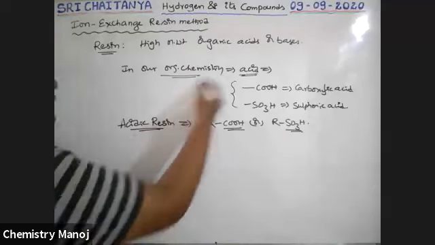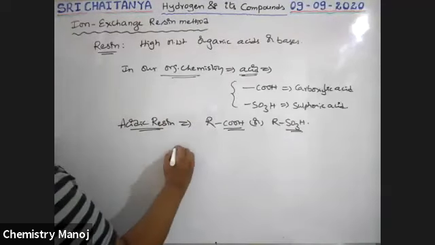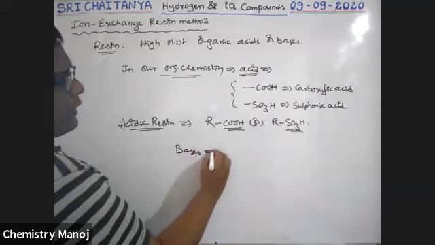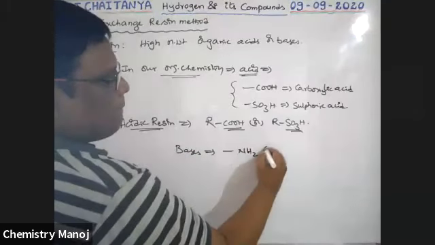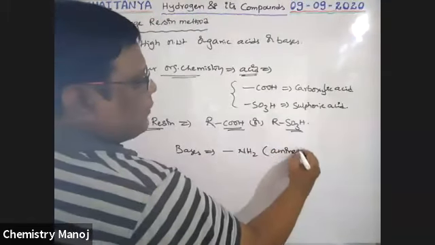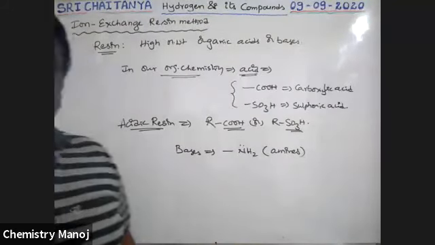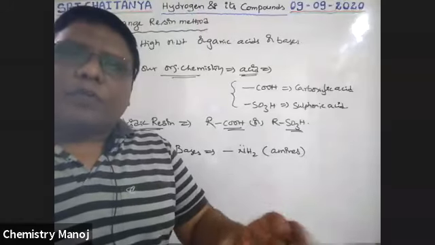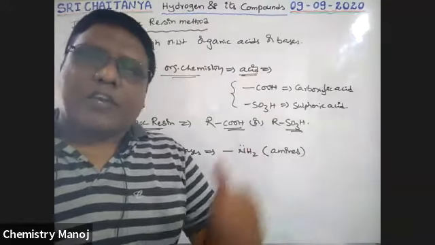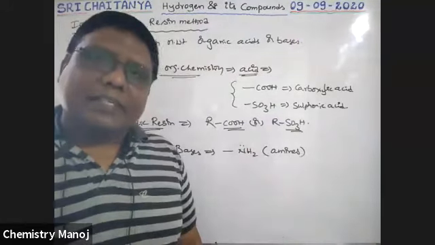Next, in organic chemistry, bases are nothing but amines. Amines are bases; nitrogen has a lone pair. Nitrogenous compounds are bases. So organic compounds having NH2 as one of the functional groups are treated as bases.